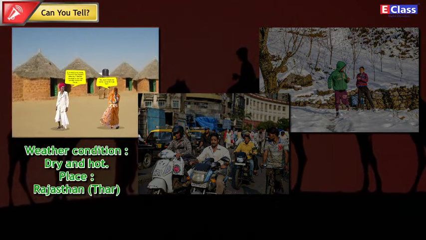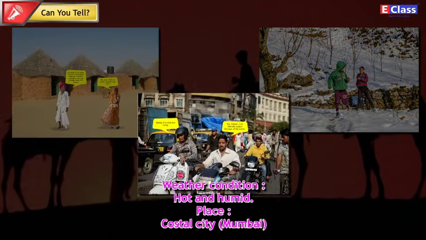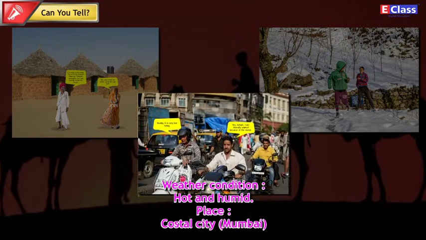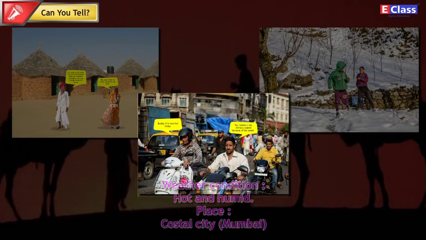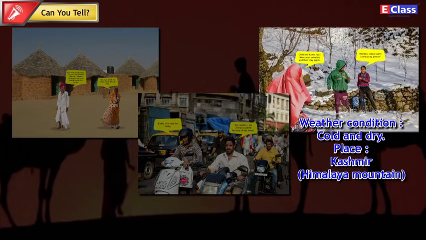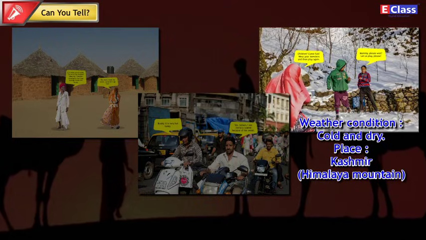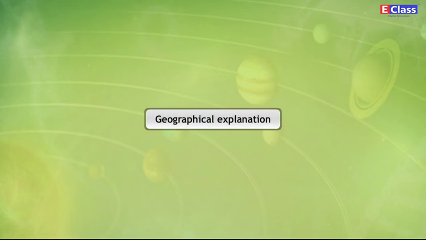Place: Rajasthan, Thar. Picture 2. Weather condition: hot and humid. Place: coastal city, Mumbai. Picture 3. Weather condition: cold and dry. Place: Kashmir, Himalaya mountain.